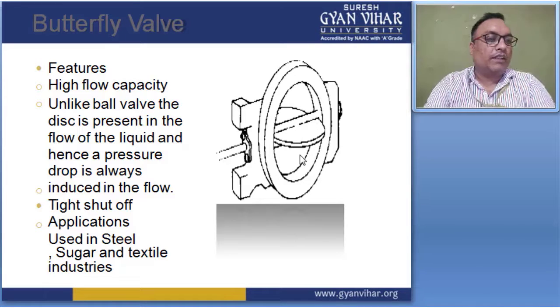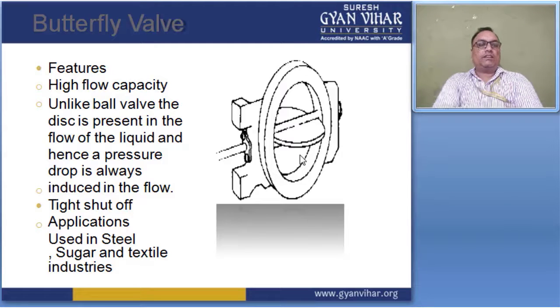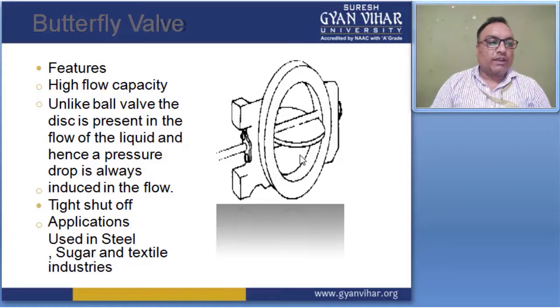This is called the butterfly valve, or disc type of valve. This type of valve is present in the flow of the liquid, and hence a pressure drop is always created and induced in the flow, and it provides a tight shut-off.